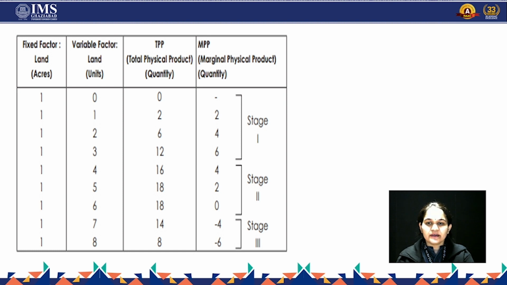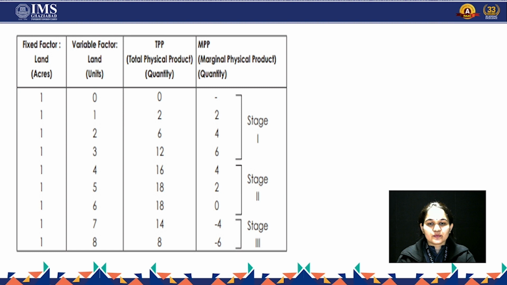You will see that the increase is by 2, then 4, then 6, then 4. That means it was increasing earlier, and then it's still increasing but at a diminishing rate, and afterwards the total product starts decreasing. In marginal product, you will see there are 3 stages.